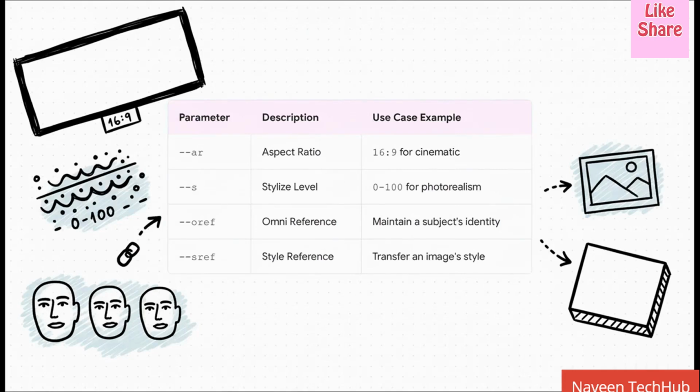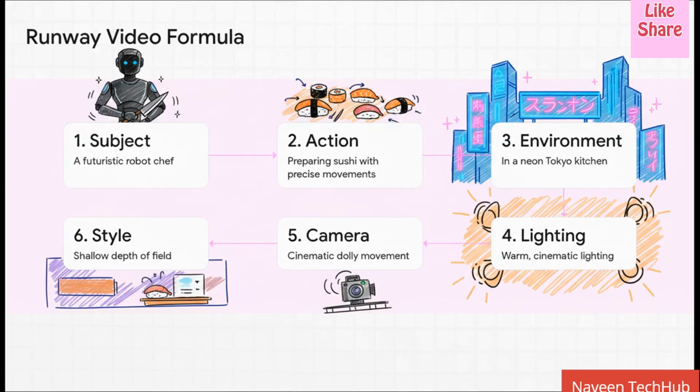And this is where we get that fine-tuned technical control. After you write your description, you add these things called parameters. You've got --ar for aspect ratio, --s to control how stylized you want it. But these last two are absolute game changers. --oref can lock in a character's face so they look the same across different images, and --sref lets you literally borrow the entire visual style from a reference image. So powerful. All right, let's switch gears to video and see how this all builds up.